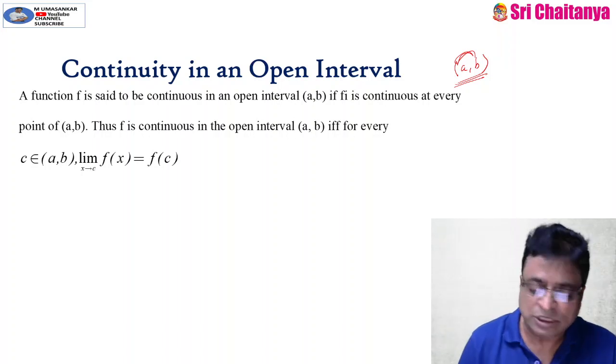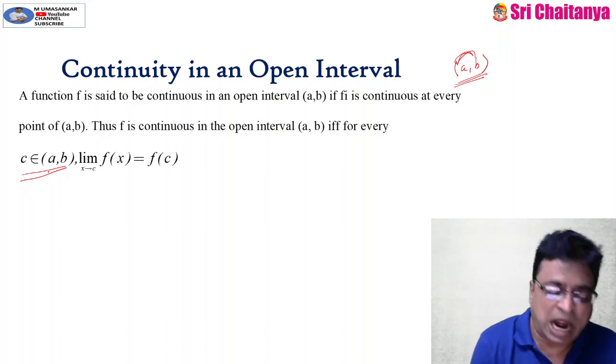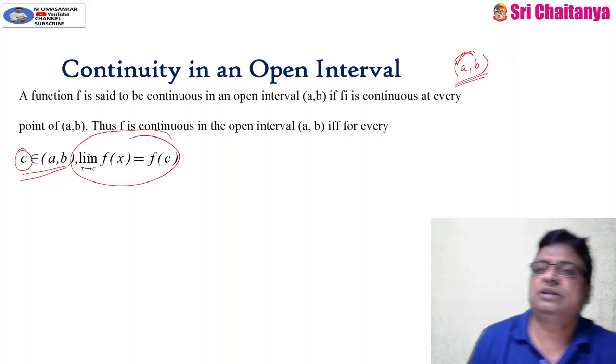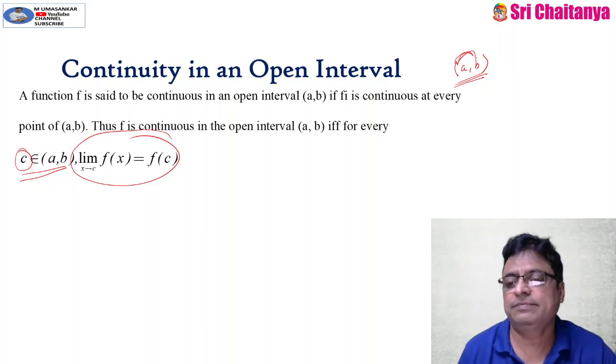Clear? That means, suppose c is any point in the open interval AB, and if f is continuous at x is equal to c, that means limit x tends to c of f of x equals f of c, then we can say that f is continuous in the open interval AB.